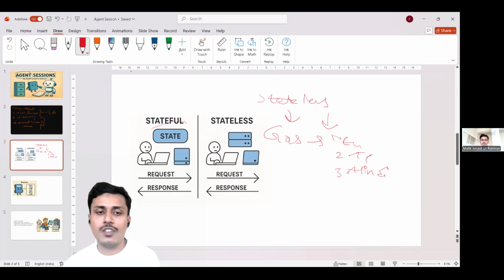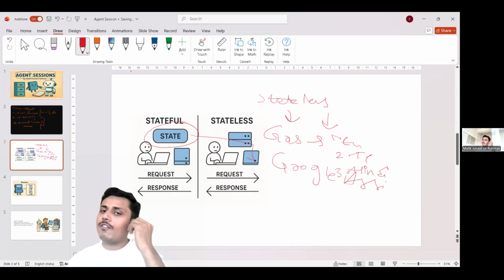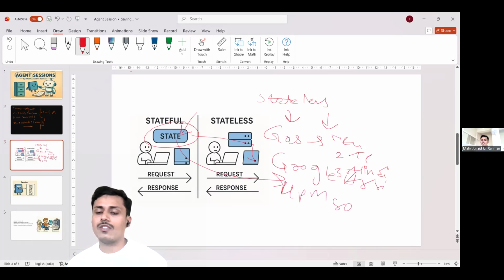Now comes a stateful agent. Let's take Google Assistant as an example. If you tell it, hey Google, just put an alarm for 4 p.m., it will remember that and store it in the state, and it will book an alarm for you and remind you at 4 p.m. that you are having so and so work.